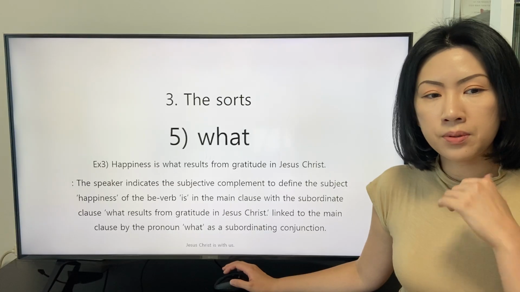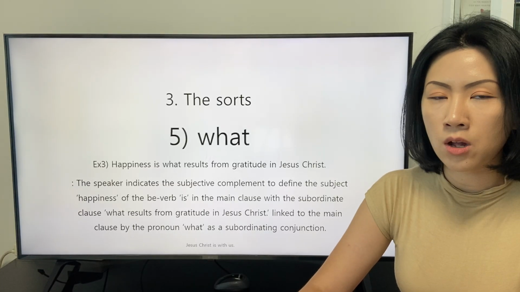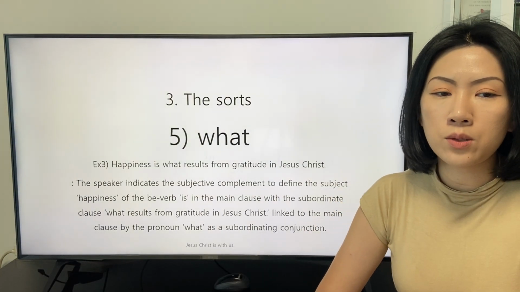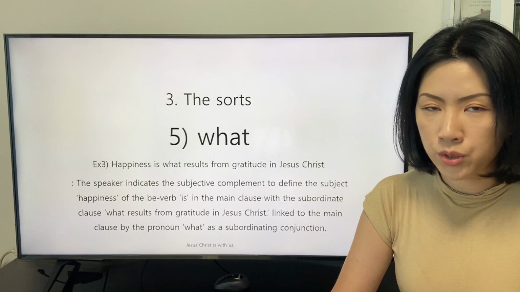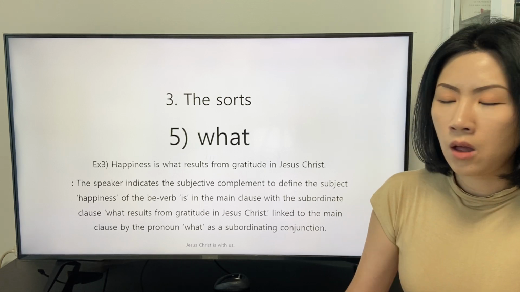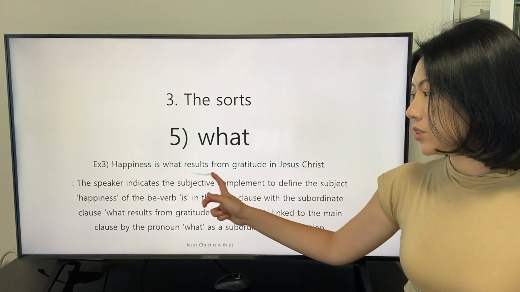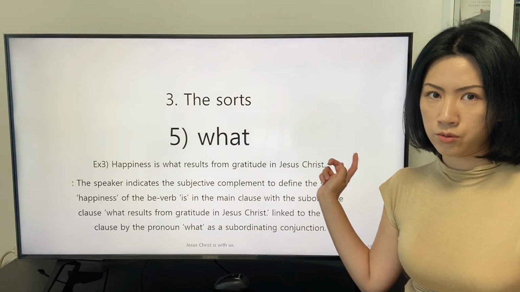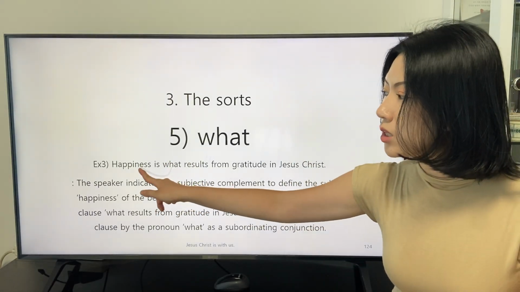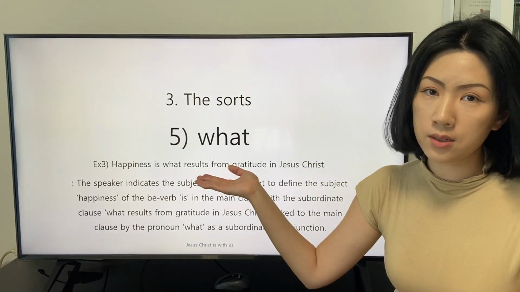The third example in which the pronoun "what" is applied as a subordinating conjunction is this: "Happiness is what results from gratitude in Jesus Christ." The speaker states the subordinate clause "what results from gratitude in Jesus Christ" as the subjective complement to describe the subject in a way to define the subject.